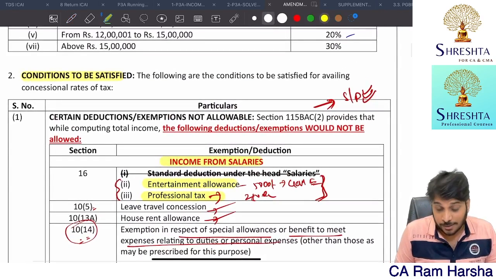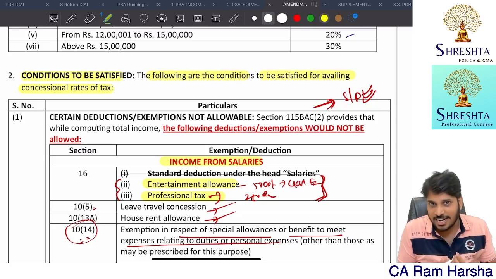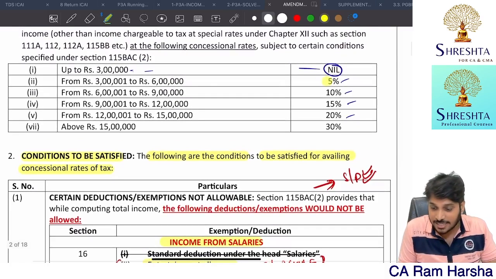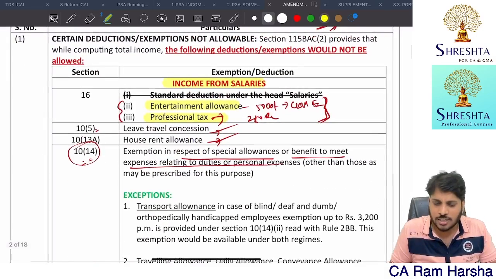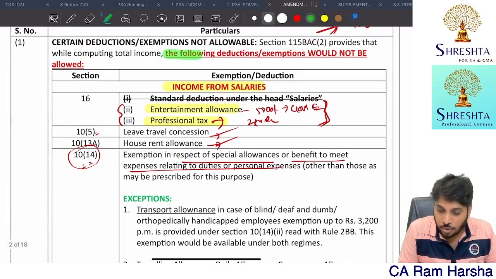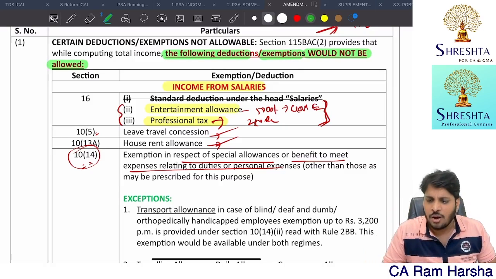conditions to be satisfied. The following are the conditions to be satisfied for availing concessional rates of tax. In order to get these concessional rates of tax, you have to satisfy the following conditions. What are the conditions? The following deductions, following exemptions would not be allowed. You will not get the following deductions, following exemptions. What you will not get?